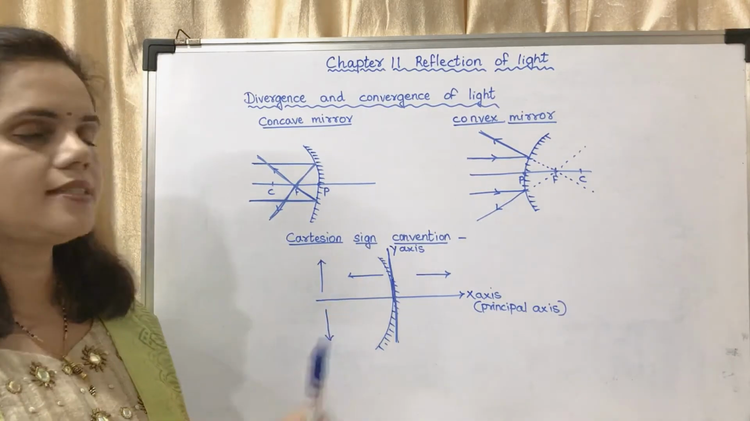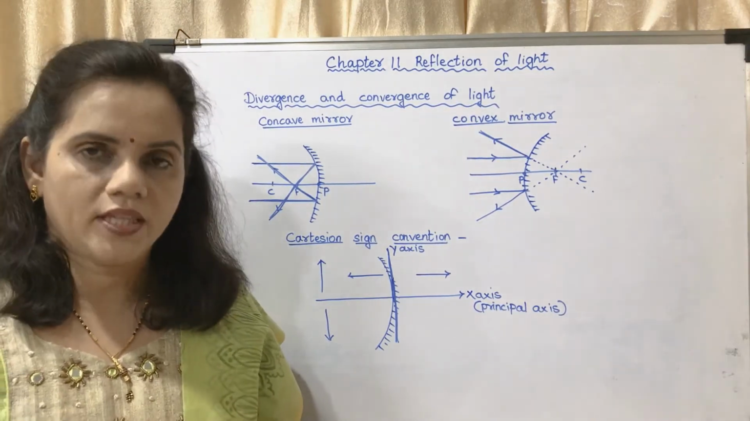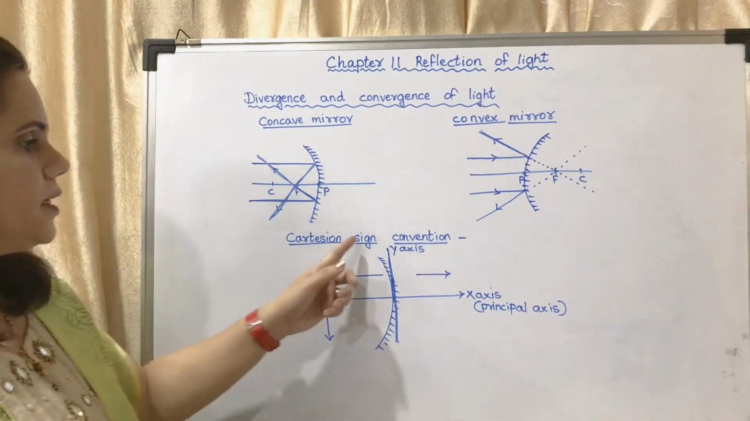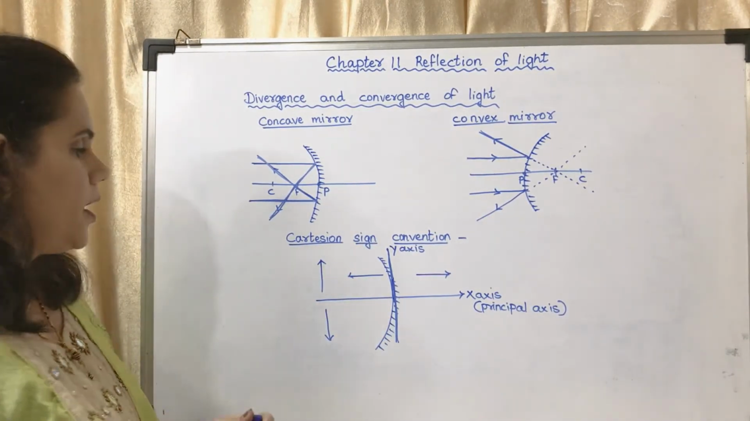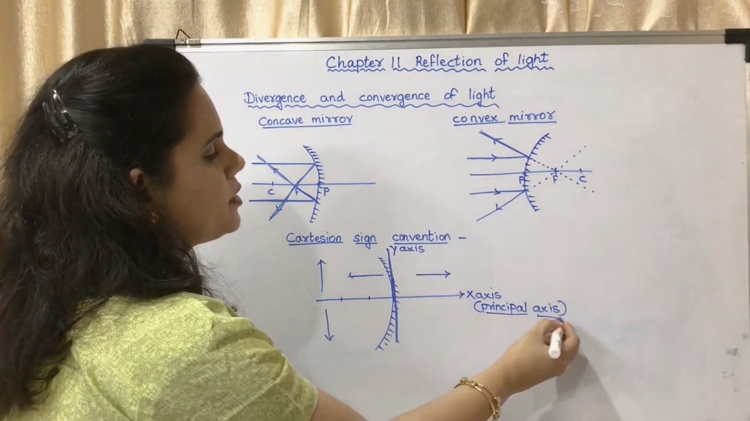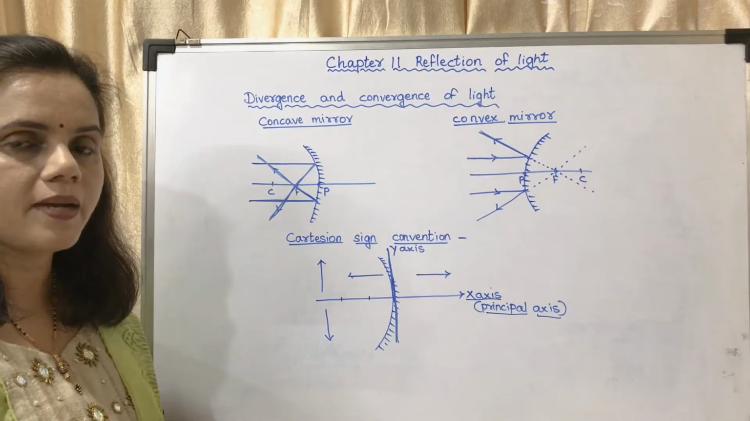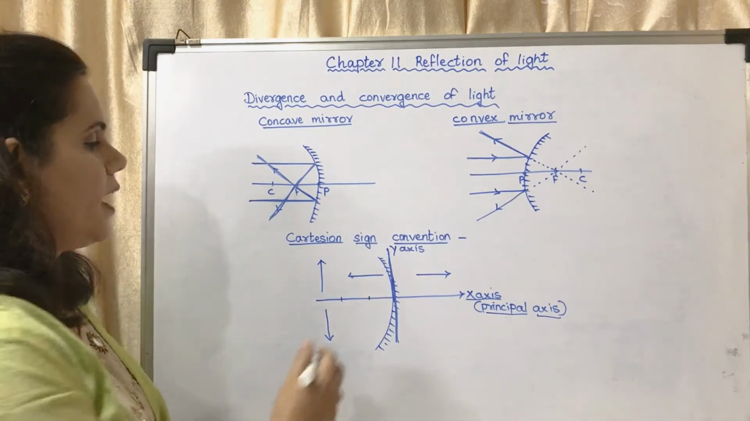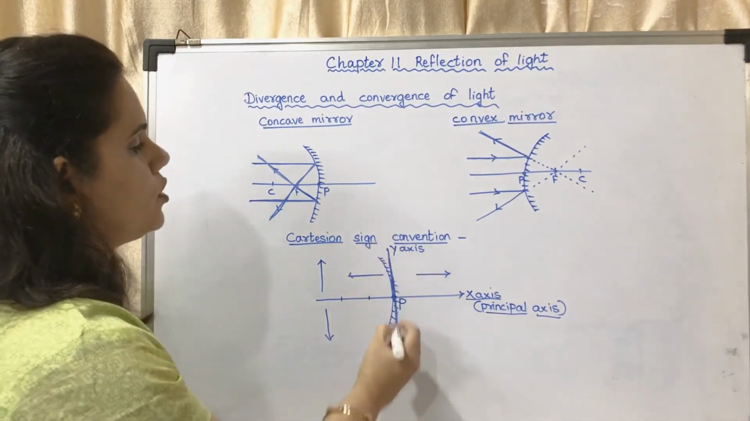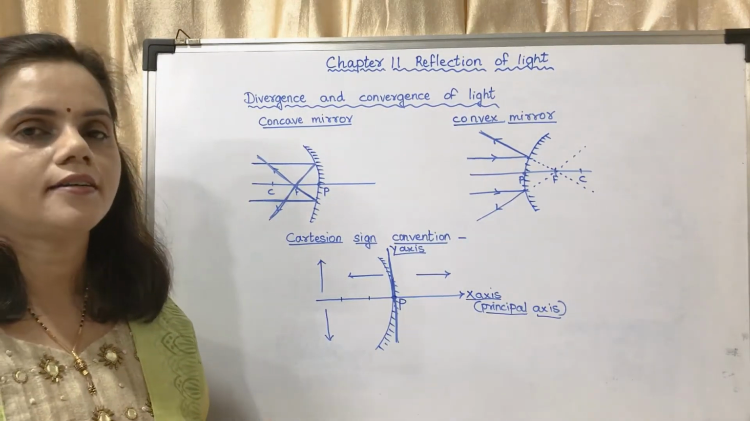Now the next is Cartesian sign convention, the one which is given in the box. It is a 5-mark question with diagram. The diagram is very important. I have drawn the diagram here. This is a concave mirror, and if this is C and this is F, the line passing through will be the principal axis. That principal axis is taken as the x-axis, and this is the pole. The vertical line passing through the pole is taken as the y-axis. Okay, so this is the diagram.